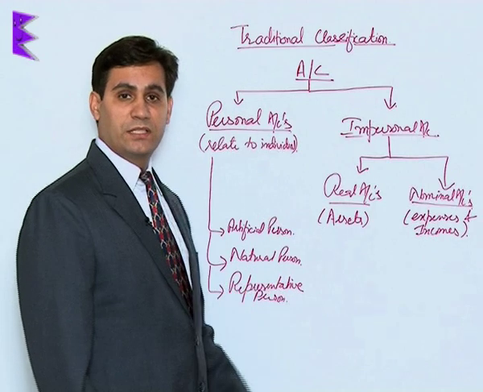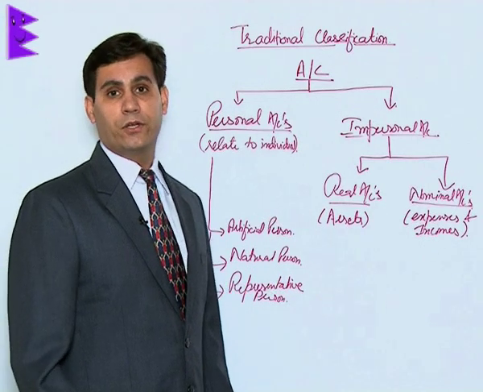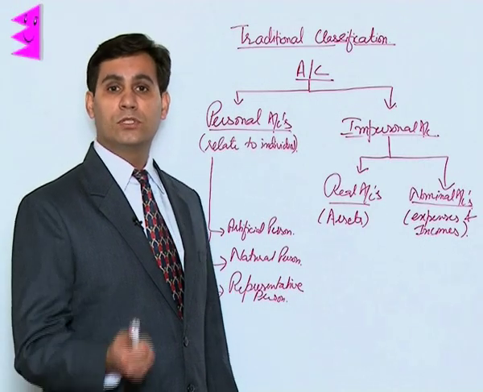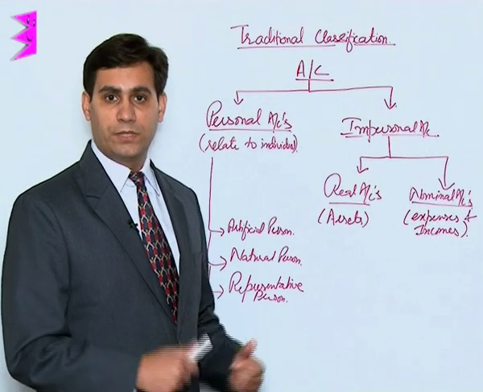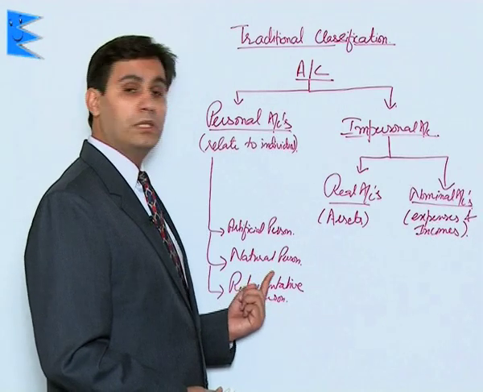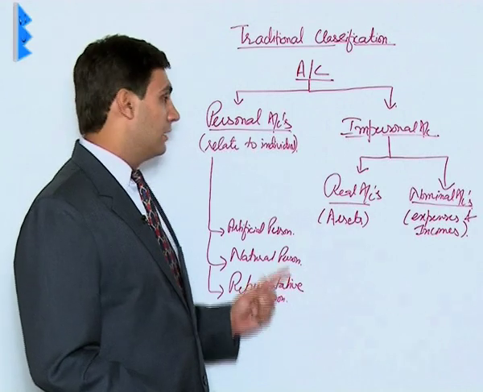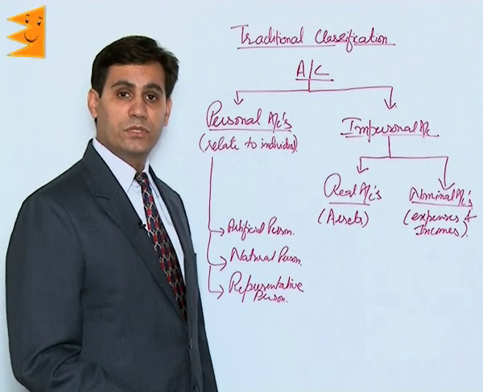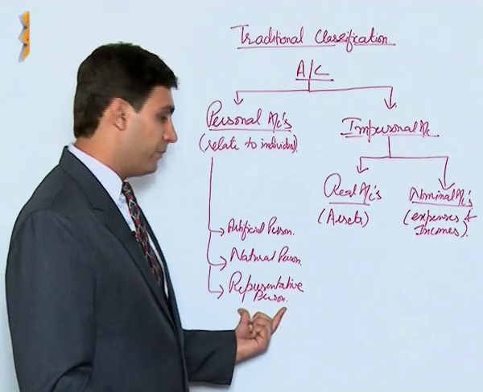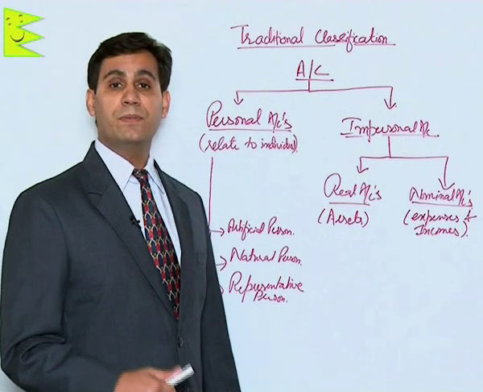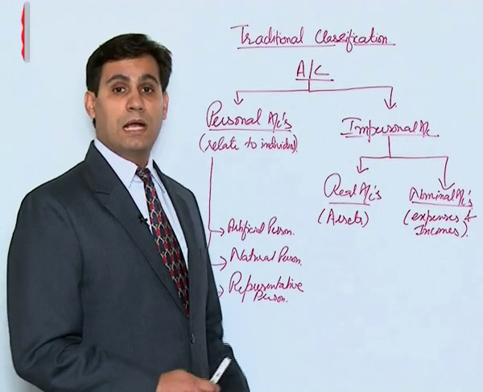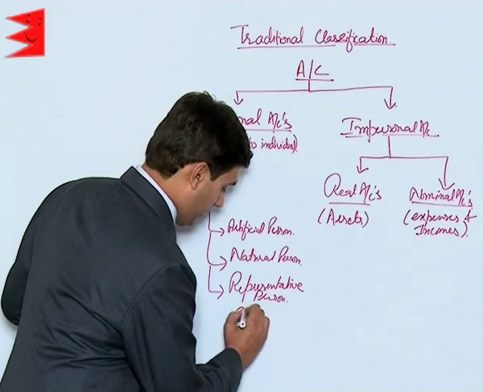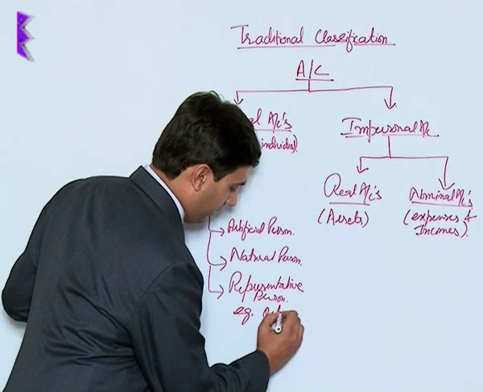Similarly, natural person's account: your debtors, your creditors. Let's say you purchase goods from Ram. So Ram is a natural person. His account would be a natural person's account under the category of personal accounts. Coming to representative personal accounts. What are representative personal accounts? Accounts like outstanding salary.